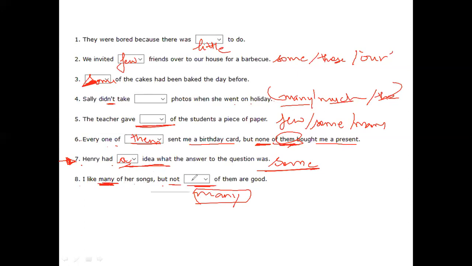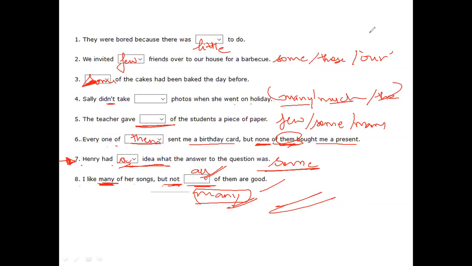I like many of her songs, but not all of them are good. Oh my god. I guess "all" is perfectly fitting in here, but "not few of them are good"? No, no, no. Few won't come. Few is not suiting this. Yeah, I like many of her songs, but not all is correct. I was thinking many, but as many people have written in chat, "all" was new to me also. It's good. So I like many of her songs, but not all of them are good. Ah, perfect. Score to you guys.